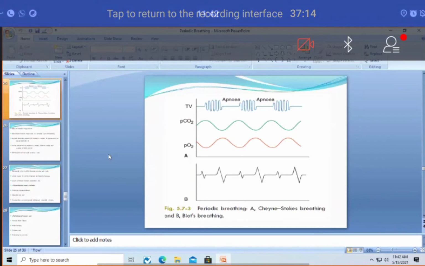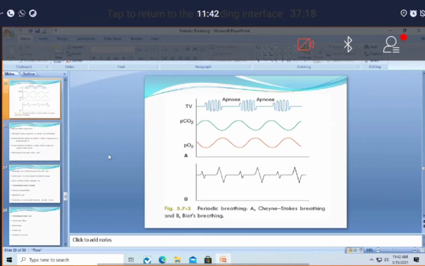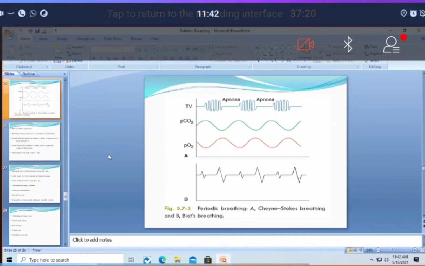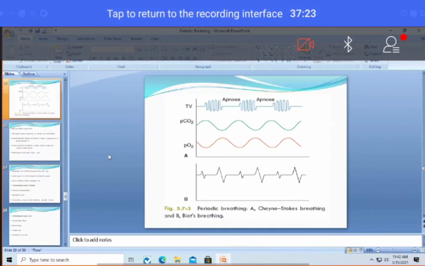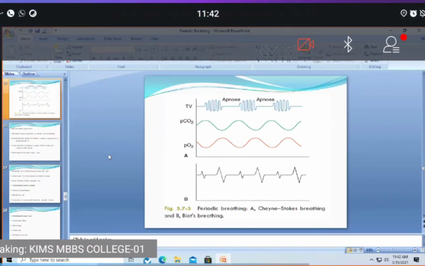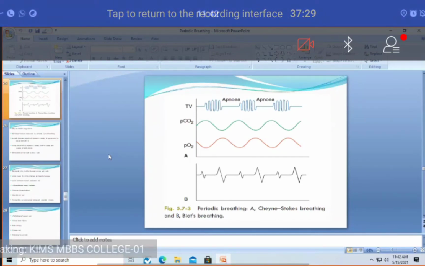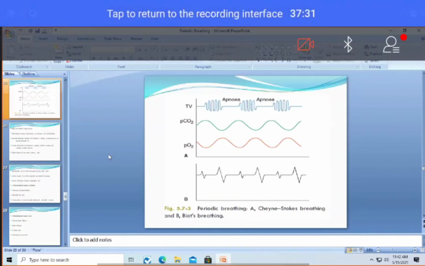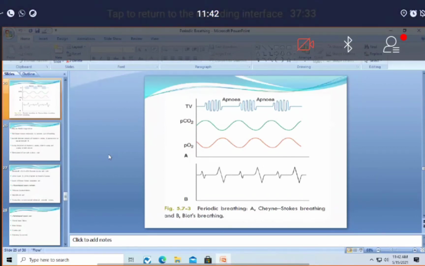As a result, the respiratory drive decreases slowly, the intensity of respiratory effort decreases, and that is why there is waning, and ultimately there is sudden apnea. Again, during this apnea there will be hypoxia and hypercapnia, which stimulate respiration.